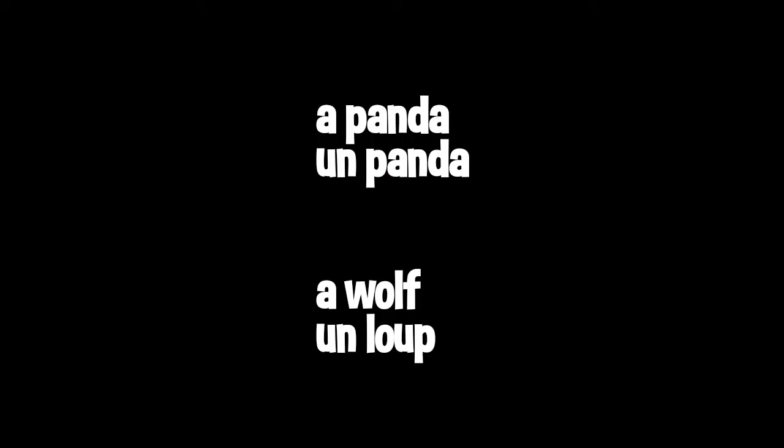And on the third activity of this section, you are supposed to fill in the gaps in order to form the correct spelling of panda in French and a wolf in French. A panda is called un panda, and that is how we spell un panda, just the same way as the English one. A wolf is called un loup, and that is how we spell un loup. So did you get them right? Tick, tick. If there's any that you missed, please do the corrections. Well done, we are doing so well.